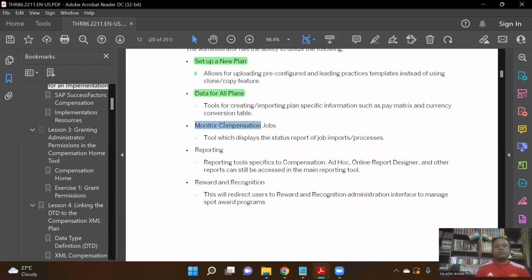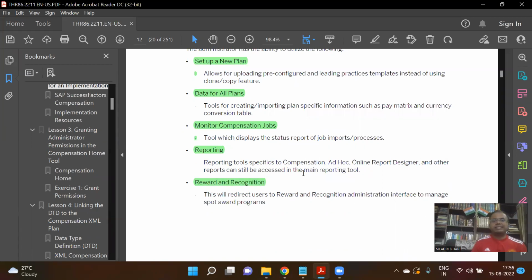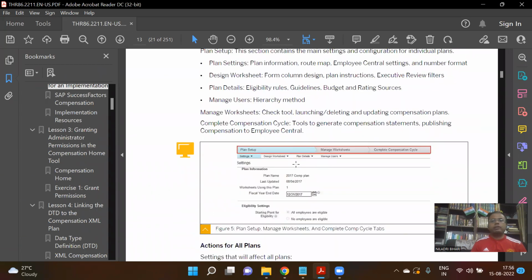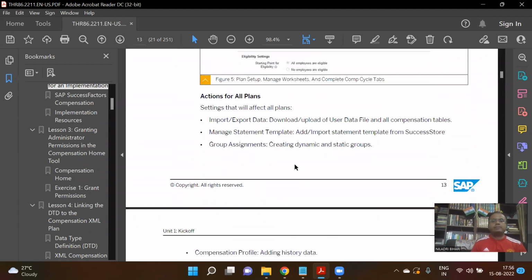We have seen the monitoring of the compensation jobs. We'll be going into details later, but for the time being, this is how we have navigated to the compensation homepage. With this, we will stop here and continue with the next session on how to set up all these plans.